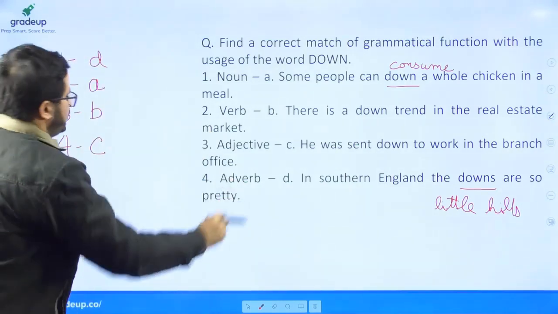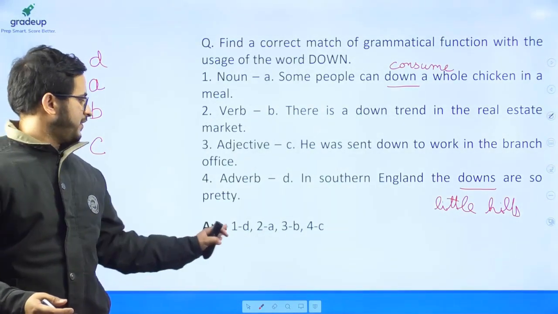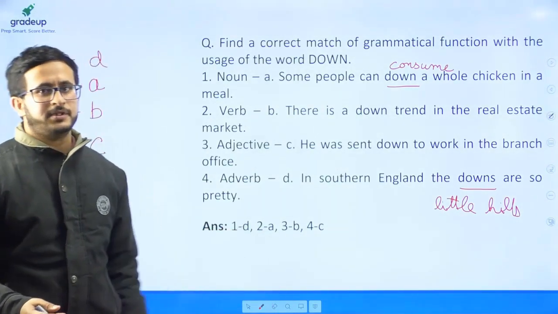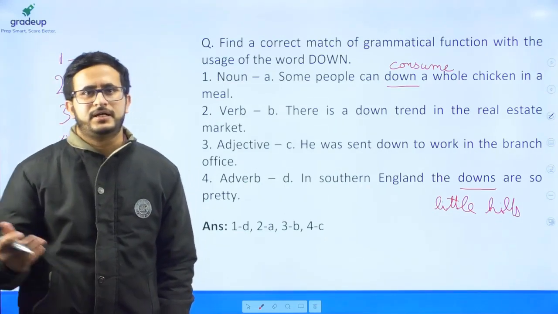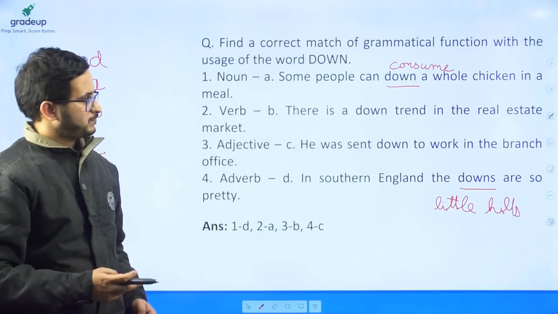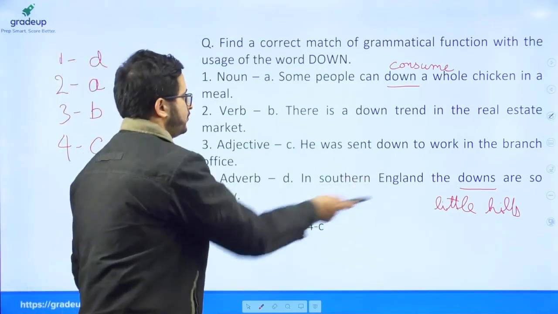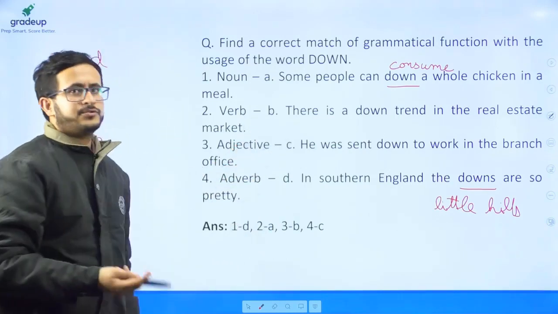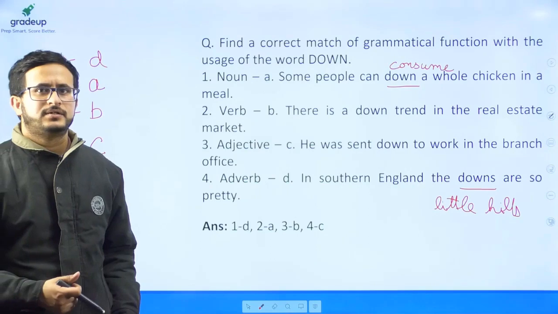So it is a noun. So the correct matching was 1:3, 2A, 3B and 4C. So this was the answer to this question. Again, an easy question. Even if you did not know the meaning of downs, you could have figured it out using the other options and eliminated the options accordingly.